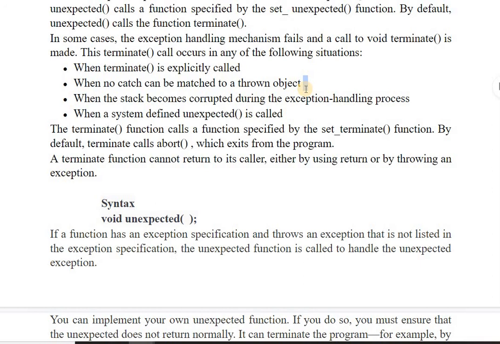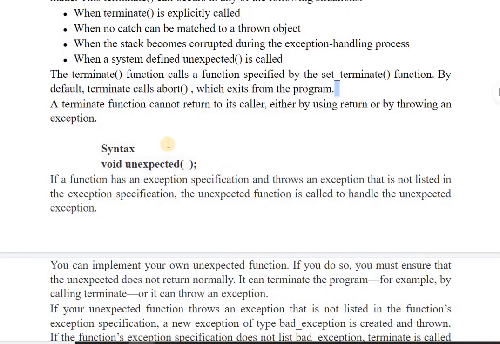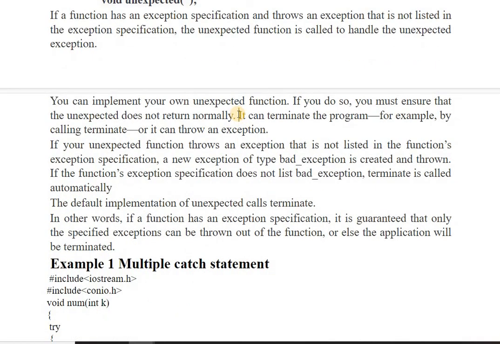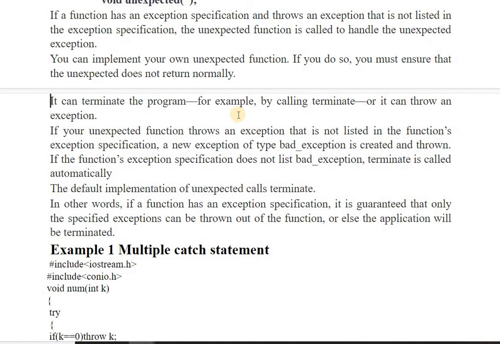So this function calls a function specified by the set_terminate function. By default, terminate calls abort in turn, which exits from the program. So terminate abort को call करेगा, हमारा program फिर उसके बाद रुक जाता है. So this is the syntax to call the unexpected function. We can also implement our own unexpected function. If we do so, we must ensure that the unexpected does not return normally, and it can terminate the program, for example, by calling terminate, or it can throw an exception also.